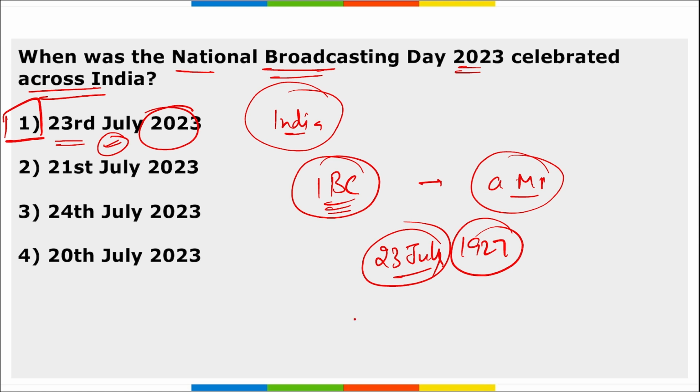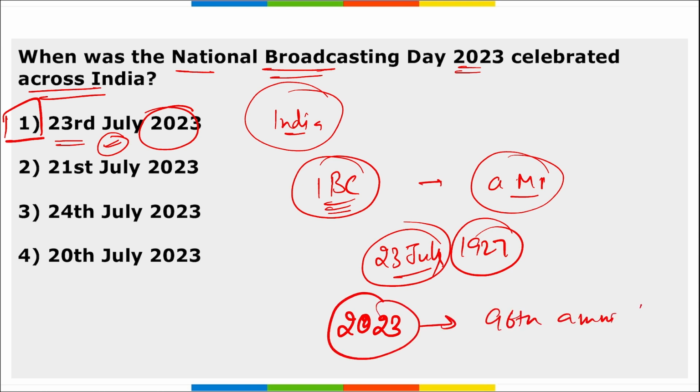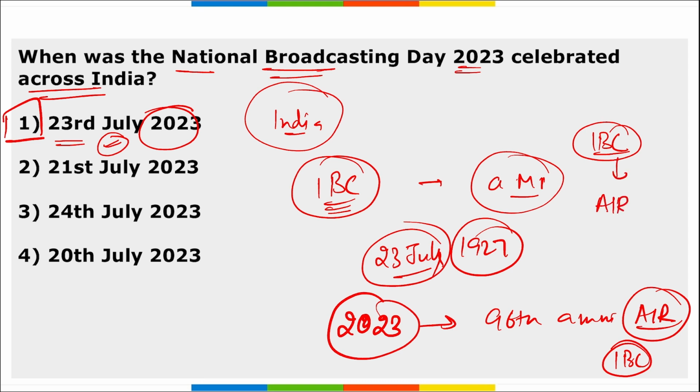Also remember, this year 2023 it observed the 96th anniversary of All India Radio, that was earlier known as IBC. So now the question can be asked, this IBC, what is the new name of it? It is All India Radio, and we can say on the establishment of All India Radio we observe this National Broadcasting Day. Correct?